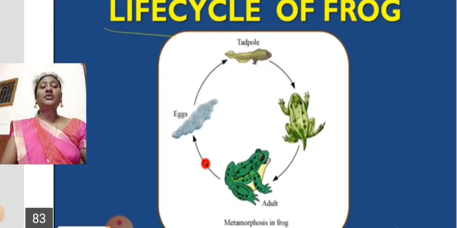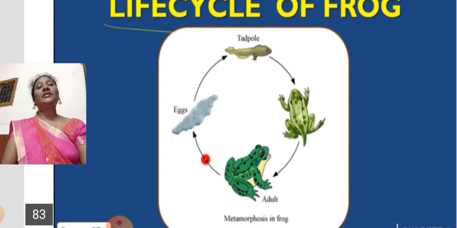So the water needs a higher content of iodine. If more iodine is there, the frogs are able to release a sufficient amount of thyroxine. It facilitates better growth of the organs, that means the adult frog. If there is no sufficiency of iodine in the water, the frogs cannot undergo the process of metamorphosis, and we cannot find good growth or development of the organism. They cannot complete their life cycle.